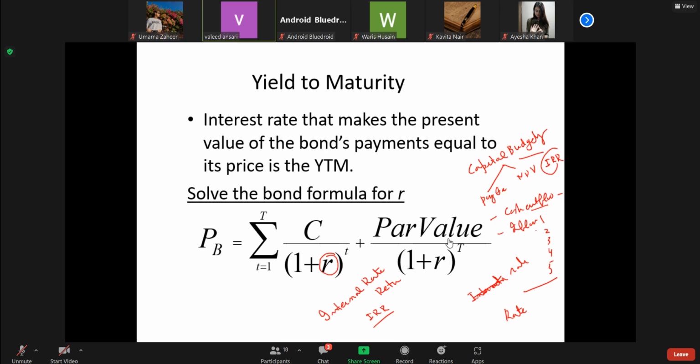The only thing is that we have to cast these cash flows in terms of a bond. A bond has a certain coupon rate. If you assume these are the interest payments of the bond, and there is a par value that will be redeemed after the expiry of the period, then in bond terminology this is known as YTM, yield to maturity. What rate will equate the present value of cash flows to the outflows?